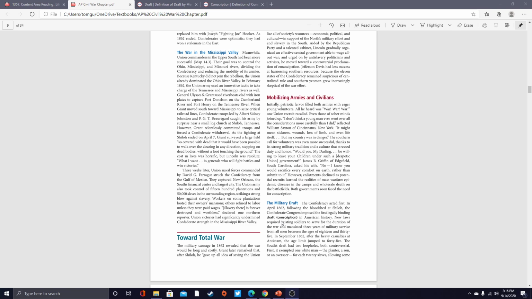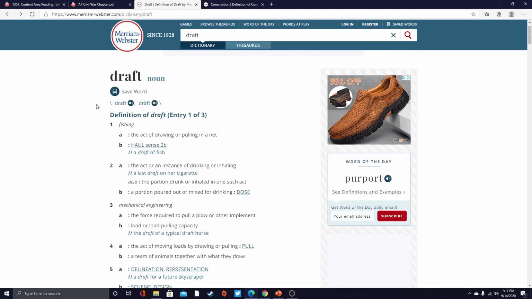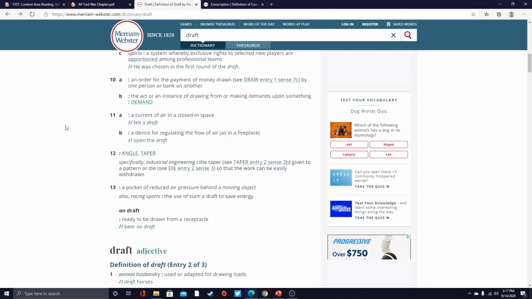Now, since we are in the online age of learning, most students are probably going to be more comfortable using an online dictionary rather than a printed one. So I've gone ahead and searched for the words draft and conscription here on the Merriam-Webster dictionary. And as one can see, the word draft has a lot of definitions.